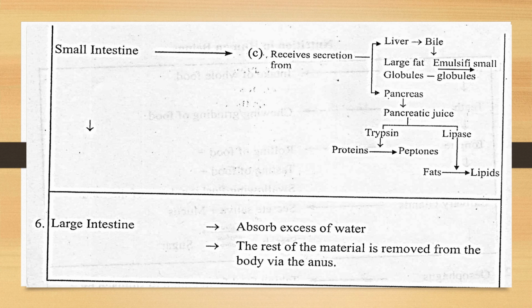So what is the function of the large intestine? It takes up the water from the food directly. There is a moisture content in our food as well, right? So in our whole diet, the water is absorbed in the large intestine. In the large intestine also there are villi-like structures present, as in the small intestine. So the large intestine absorbs the water, and the only material left, the solid waste material, is stored in the rectum and waits to be removed out through the anus.